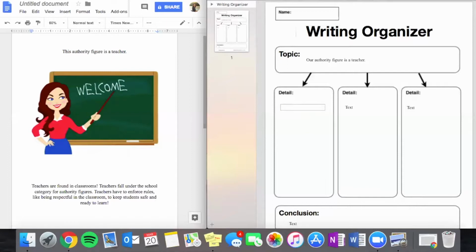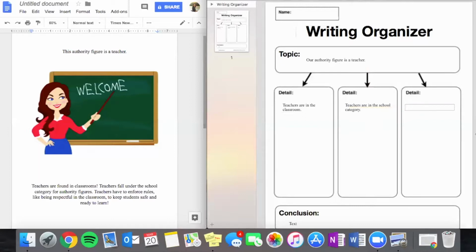Right here under our detail, I'm going to write one of the facts that is on our authority figure informational paper. The first fact it says is teachers are found in the classroom. So I'm going to write, teachers are in the classroom. Another detail it tells us is teachers fall under the school category of authority figures. So the next detail I'm going to write is that teachers are in the school category.